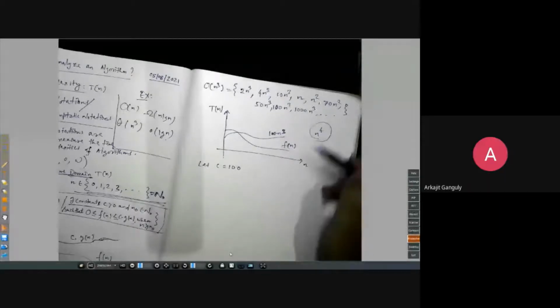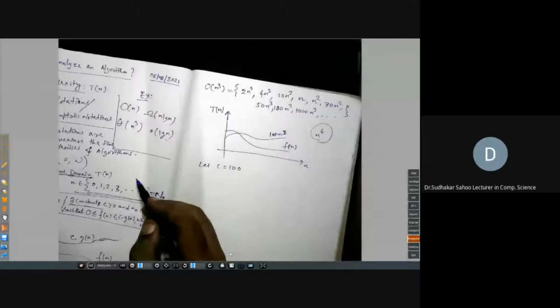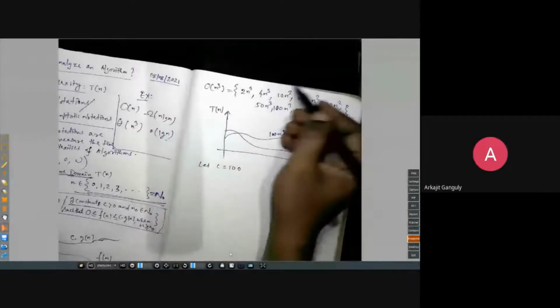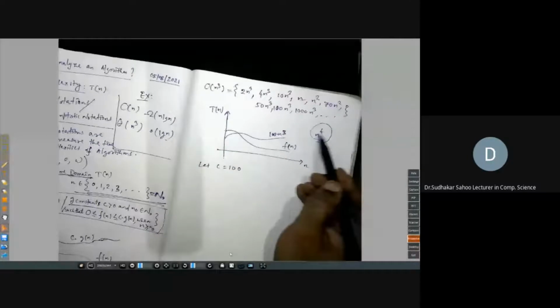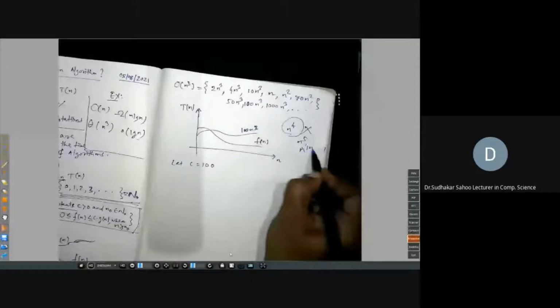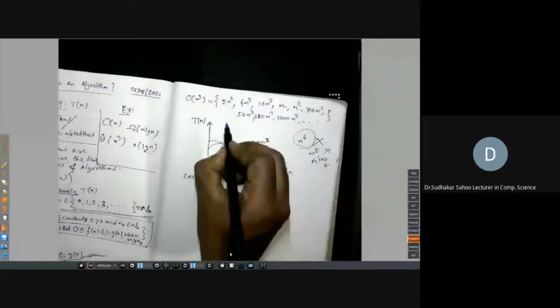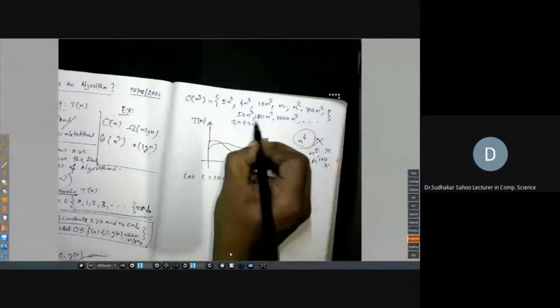But n to the power 4, can you tell whether this belongs to this set or not? Whether this function is above this or below this? It is above this, sir, after n greater than n naught. So n to the power 4 you cannot write. n to the power 5, n to the power 100, all these are different functions which you cannot put in this set. But you can put 2n plus 3n square plus 7n cube. Can I write this?